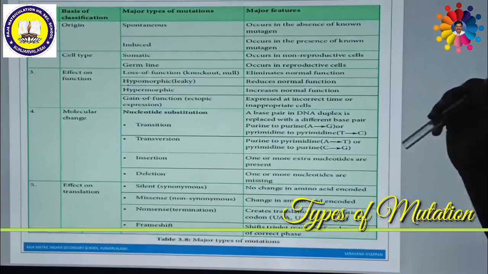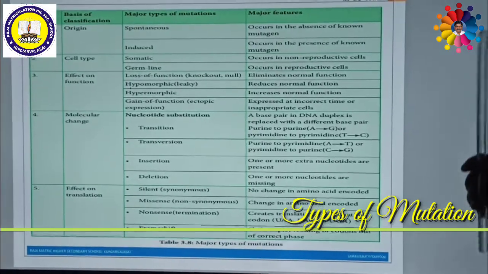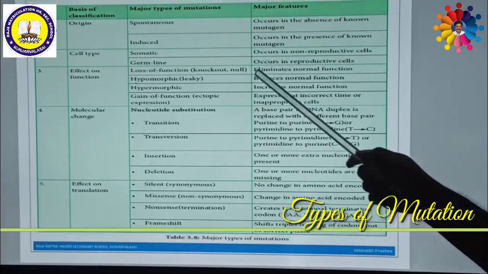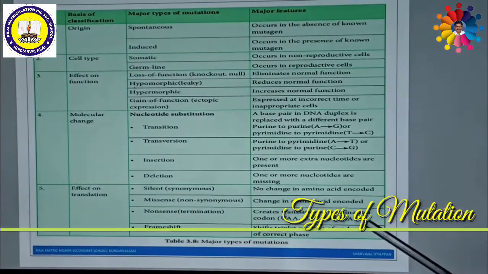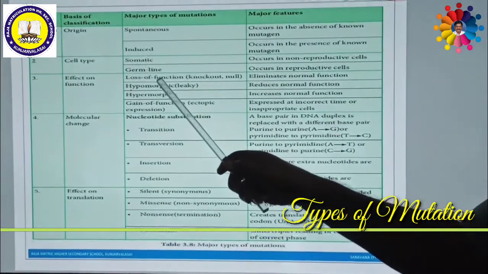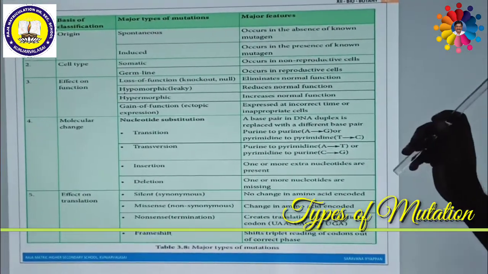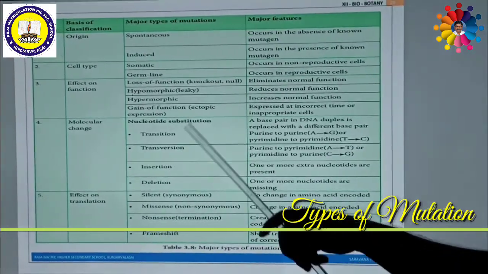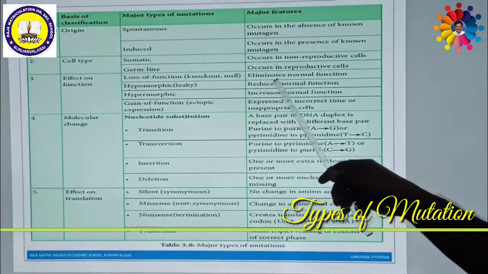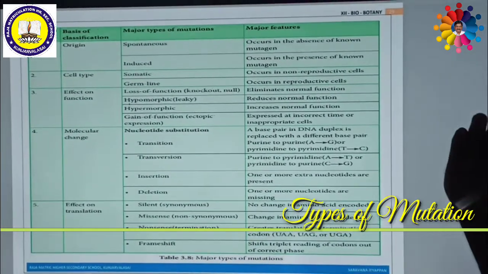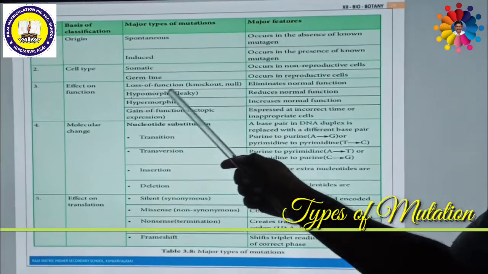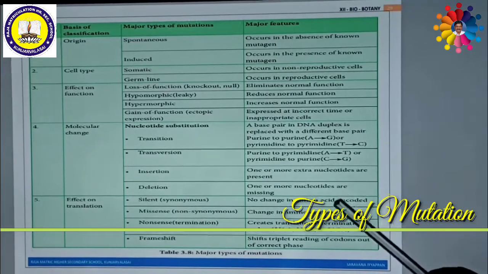Then on the basis of effect on function, these mutations are further divided into four different types. If, due to the mutation, the function of the cell is completely stopped, that means it is completely knocked out, that is called loss of function mutation. That means it eliminates normal function. The usual function is stopped or removed. Such a type of mutation is called loss of function mutation.